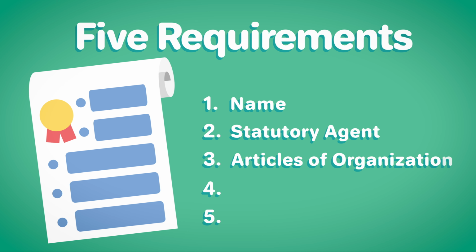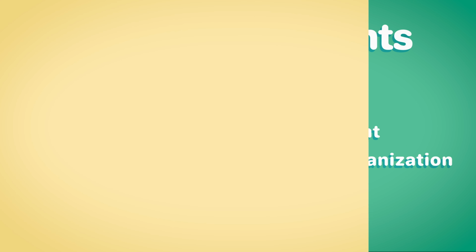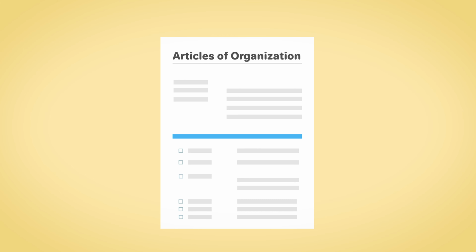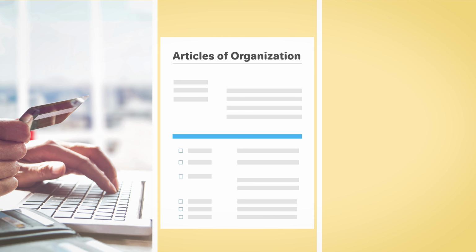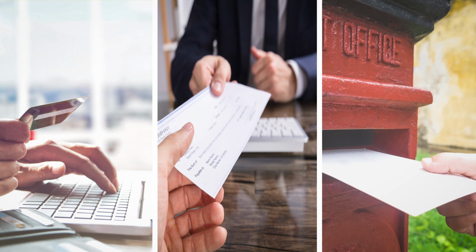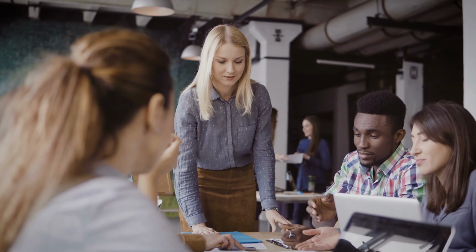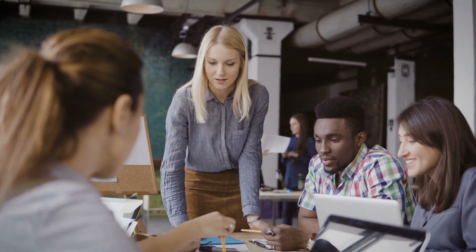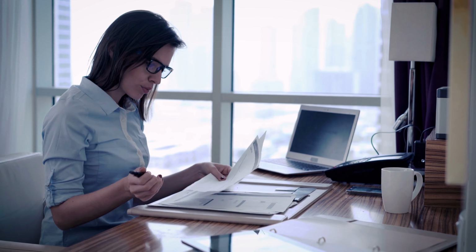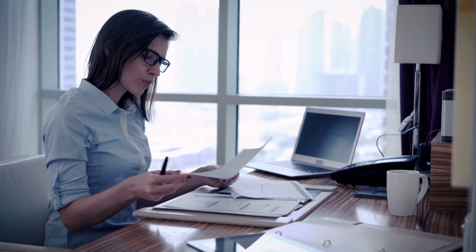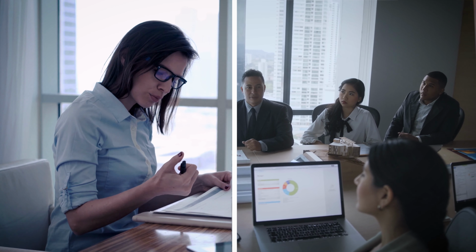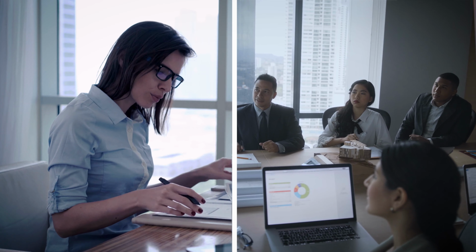3. File the Articles of Organization. To register your LLC, you will need to file the Articles of Organization with the Ohio Secretary of State. This can be done online, by mail, or in person. When forming your LLC, it's a good time to consider whether your LLC will be member-managed or manager-managed. Member-managed means all members of the LLC manage the company. This is good for small organizations where everyone is involved in day-to-day operations. The second option is manager-managed, where individuals are appointed to manage the LLC. This is appropriate for larger organizations where not everyone is involved in the day-to-day affairs of the business.